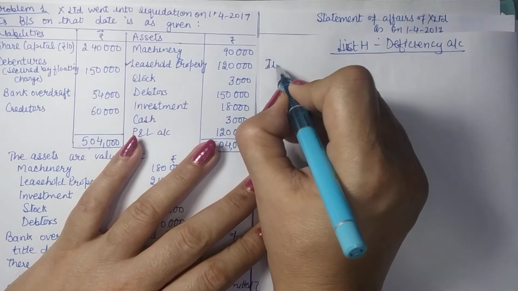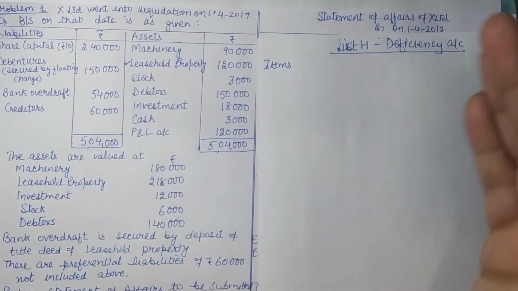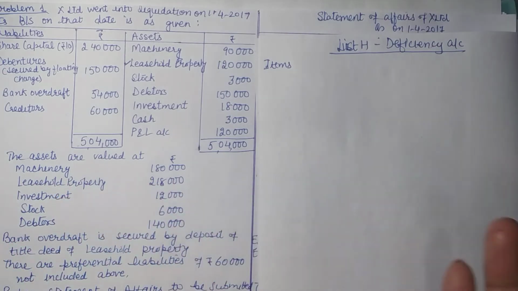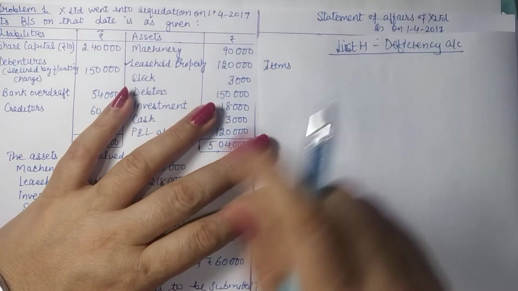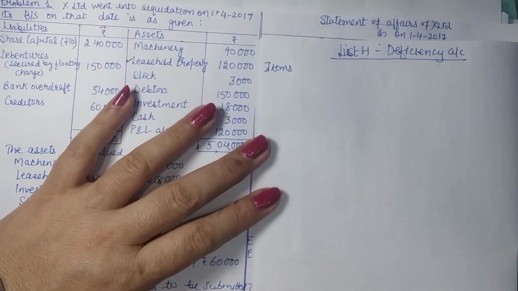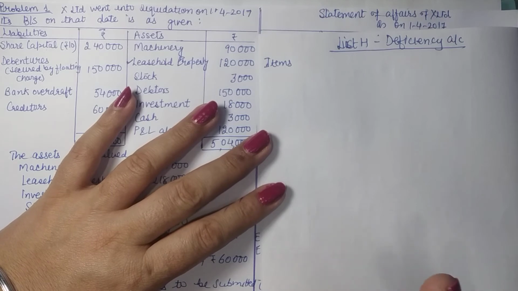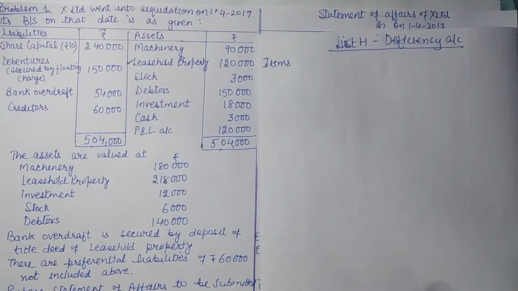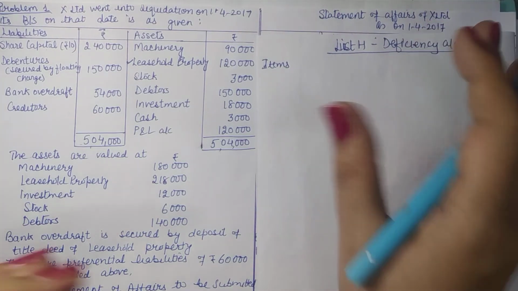All right. Now in this list, what is to be written? It has 2 components. Like when we prepare an account in T form, on one side you have all the profits, on one other side you have all the losses. This is how we prepare a nominal account. It's also a nominal account, but it is to be prepared in statement form. In company accounts, you are finding that most of our accounts are in statement form. Final statements are prepared not in T-shape but in a statement format. So this account is also being prepared in statement format.